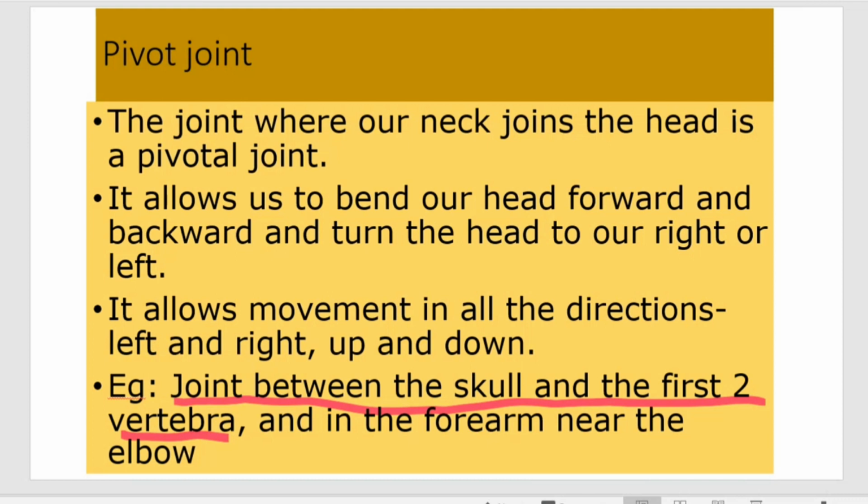You can turn your head but not a complete 360-degree angle. So that is the difference of this pivot joint. You can bend your head forward and backward and even turn the head right or left. So for all these 4 types of joints, there is a particular type of movement that you should remember.